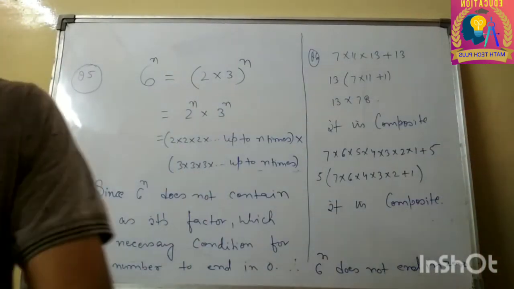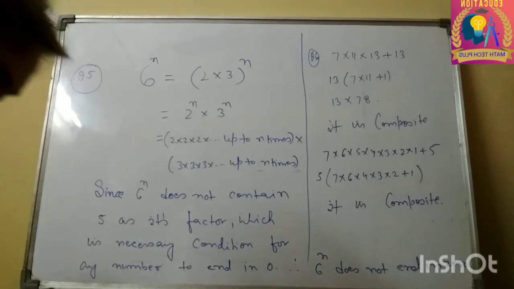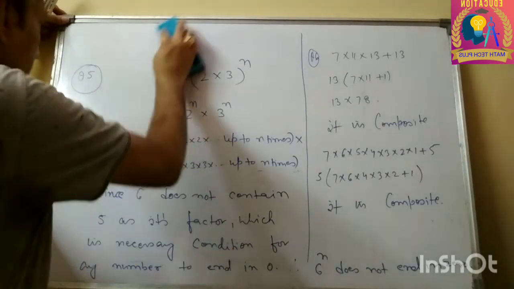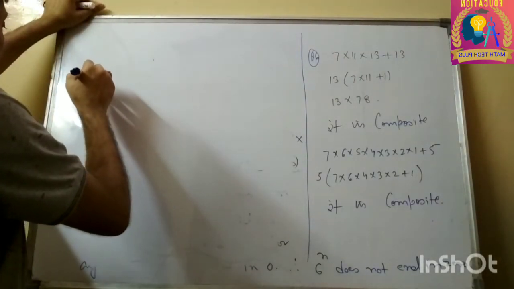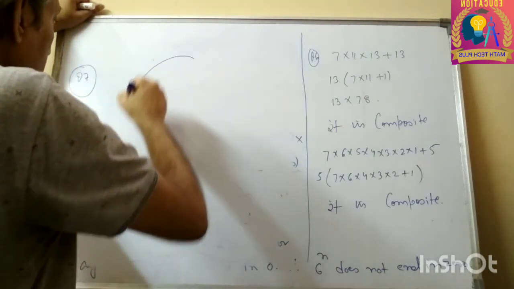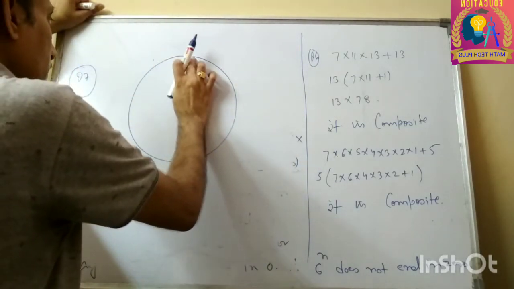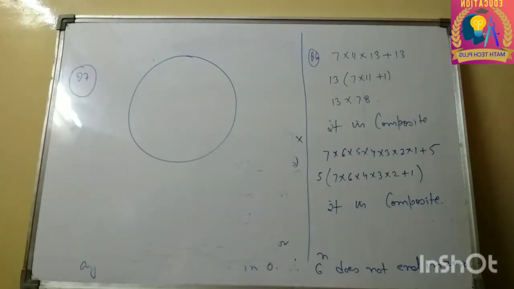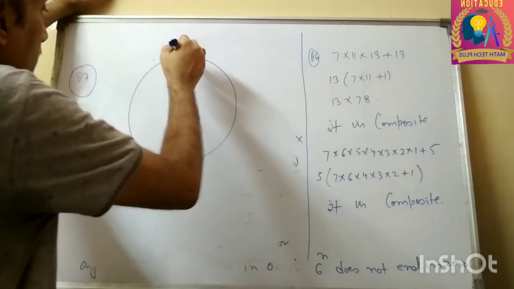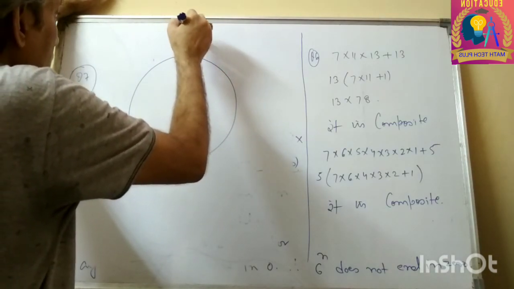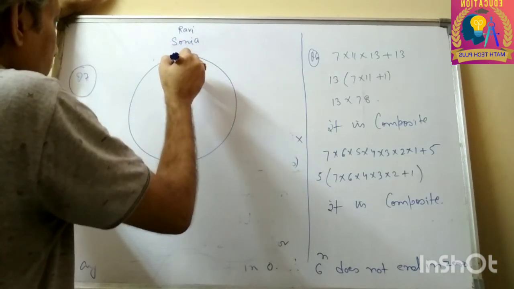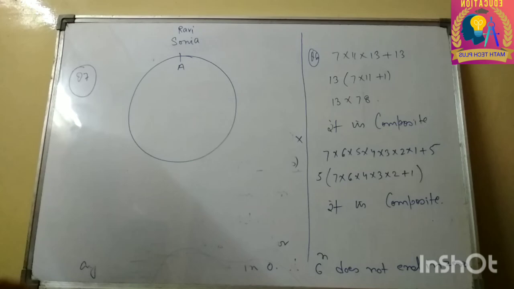Now the last question of this exercise. The question is, suppose it's a circular park. Two persons, Sonia and Ravi, both start from, let's say, point A at the same time.